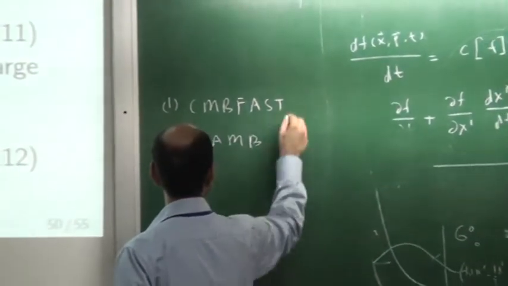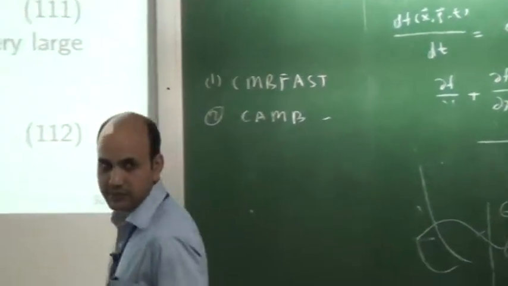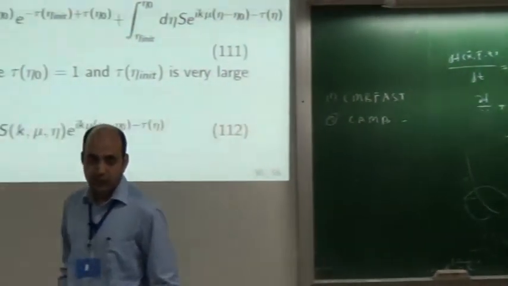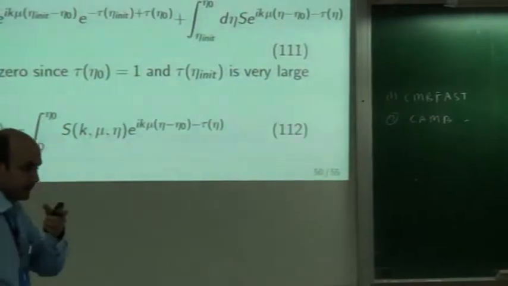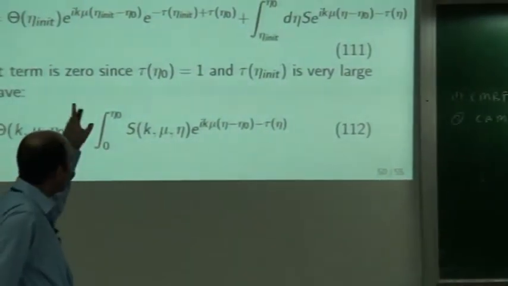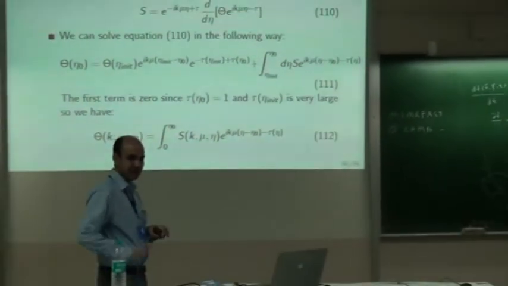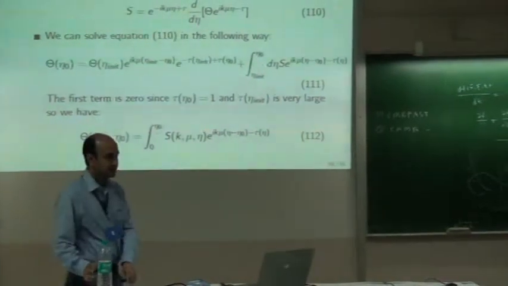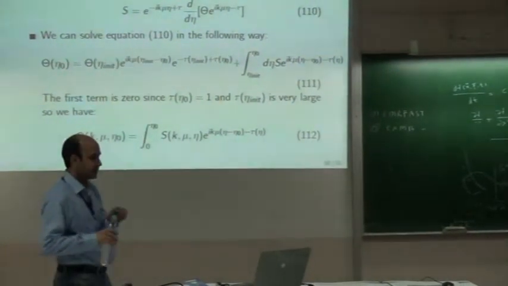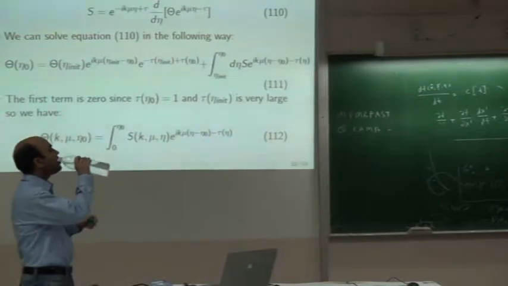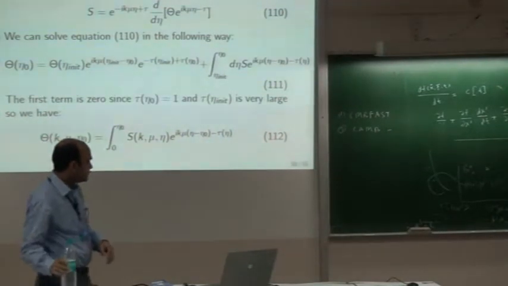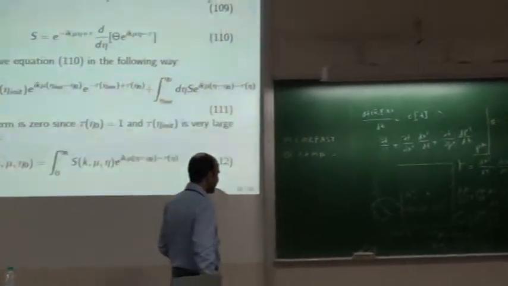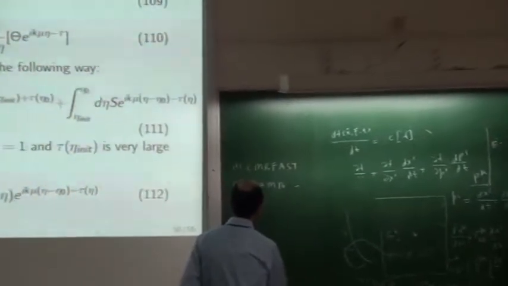This is the latest, this is the older one. So what these codes do, you don't have to do all these dirty things on your computer by yourself. Somebody else will do this for you, which would otherwise be very difficult. You can consider these codes as a black box for you.